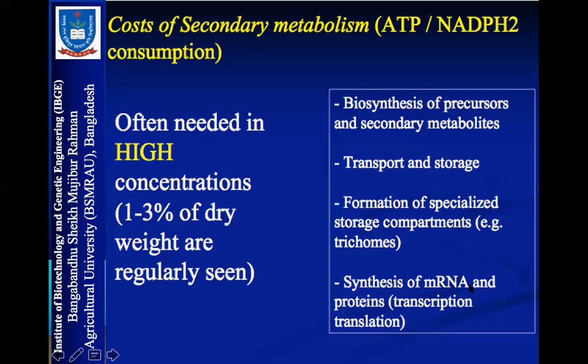Synthesis of mRNA and proteins also requires energy. So secondary metabolite biosynthesis requires ATP or NADPH consumption. So any organism, when it biosynthesizes any bioactive compound, requires energy, and it is a costly process for the organism. This is why organisms synthesize the amount as they require.